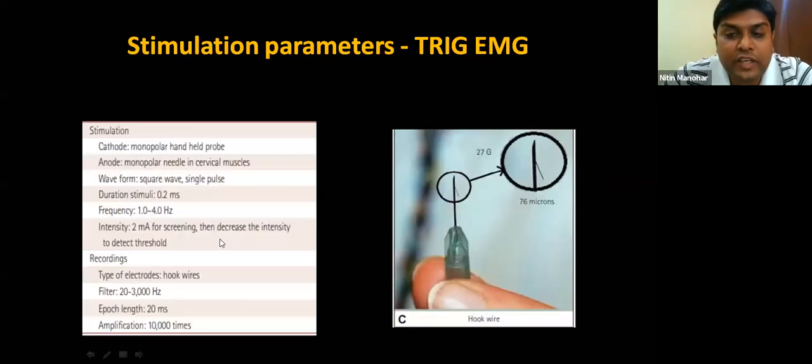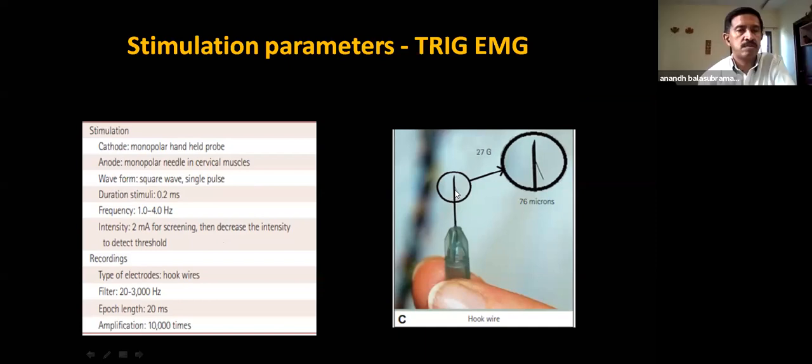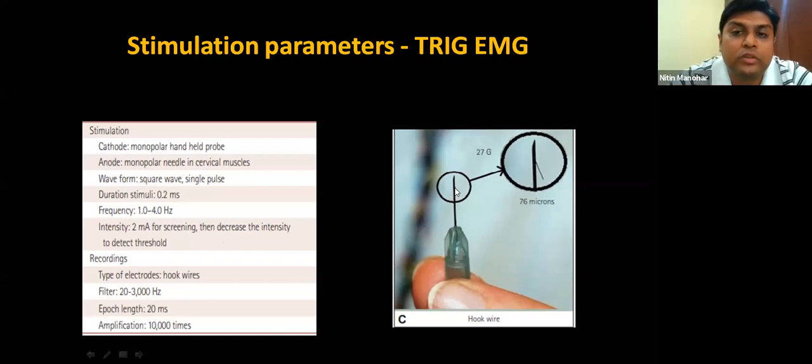One thing I think we have to move on from is using needle electrodes placed in these muscles for cranial nerve monitoring. I think it's time to move on to hook electrodes. This is what Professor Deletis emphasizes. He says you have to use hook electrodes. This is a small wire hooked onto a needle, and then you can push it into the muscle belly. And they say that with these hook wires, the artifact reduction and the identification of cranial nerve irritative signals is very specific and very good.